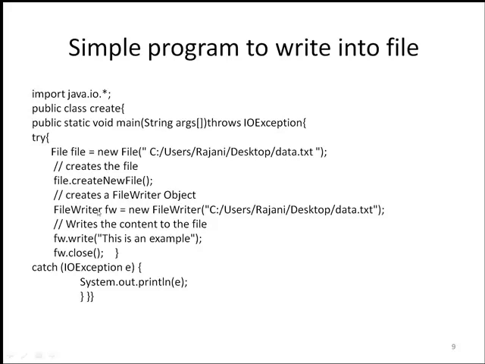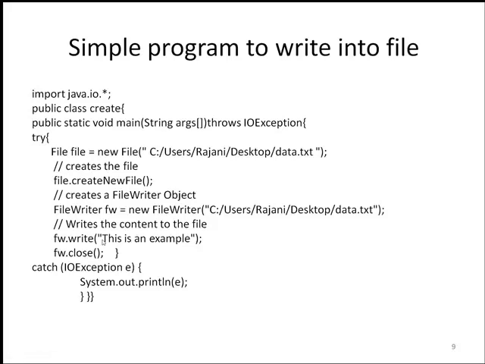And now in the next line, I have created an object of the FileWriter class. This FileWriter class is used to write character type of data. Here I want to write character type of data into data.txt. For that I have used this write method from FileWriter class. This write method is used to write content into the file. The content is, this is an example. And then close the file. Closing the file means this will close the FileWriter.